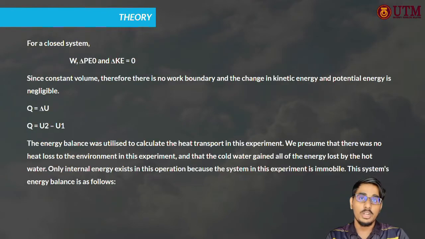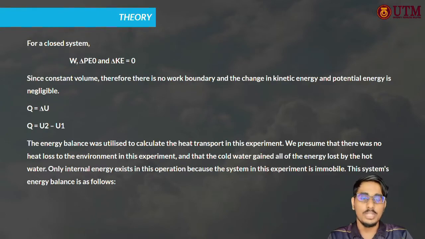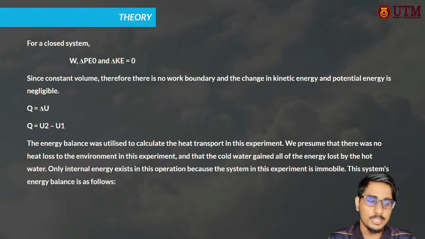So for a closed system, we know that W, delta PE and delta KE are equal to 0 because we have constant volume. If there is a constant volume, therefore there is no boundary work, and the change in kinetic energy and potential energy will be negligible. So the equation that I stated before will become Q equals delta U. Delta U is U2 minus U1. So the energy balance was utilized to calculate the heat transport in this experiment.